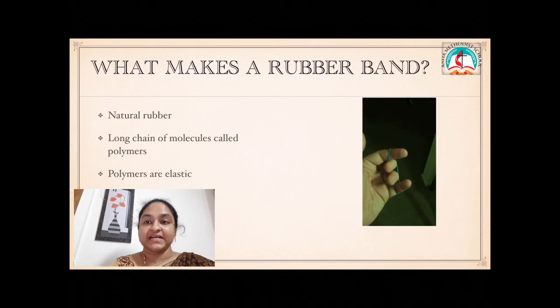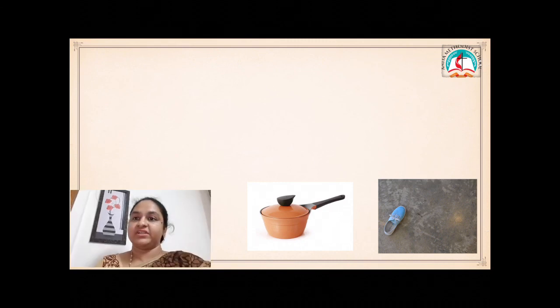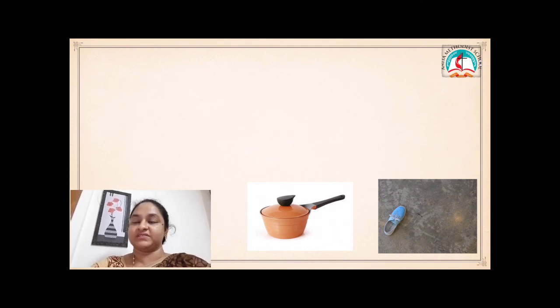They get tangled up in themselves. The result is a property called elasticity. The polymers are elastic. Okay, now we are going to tell me about the uses of these things, the material in which it is made, and explain why this material is a good choice.